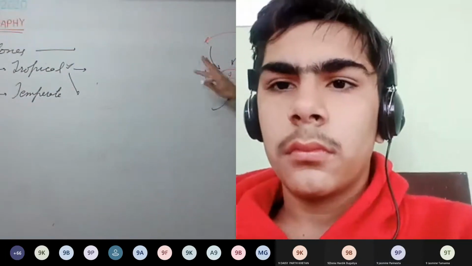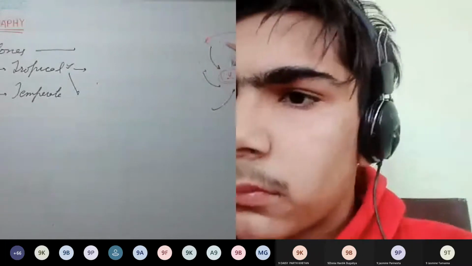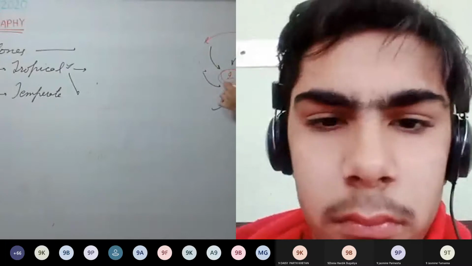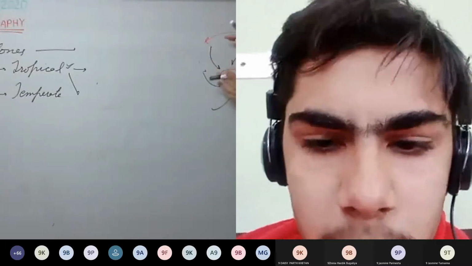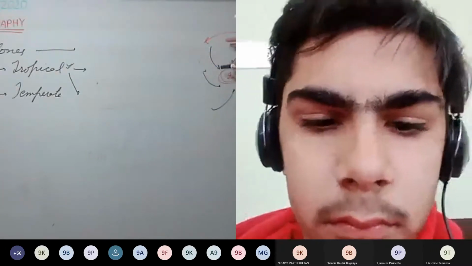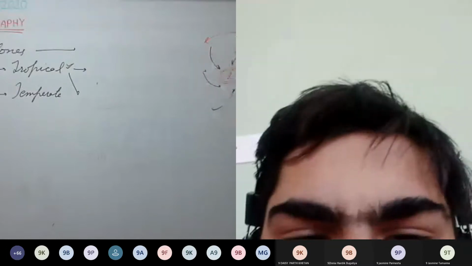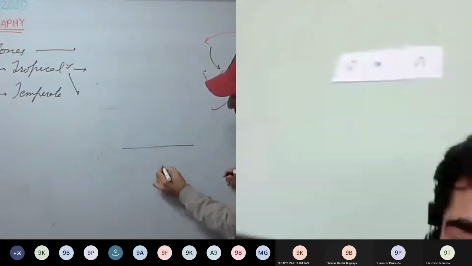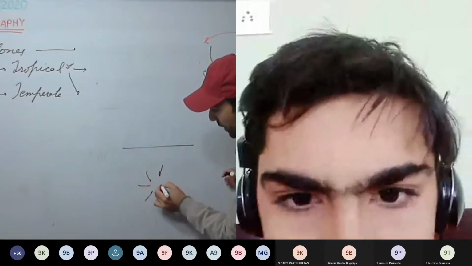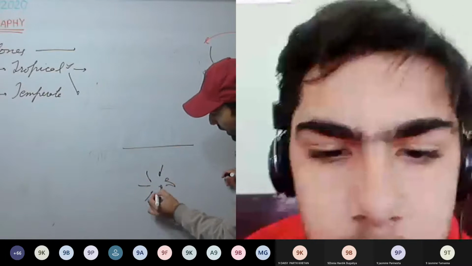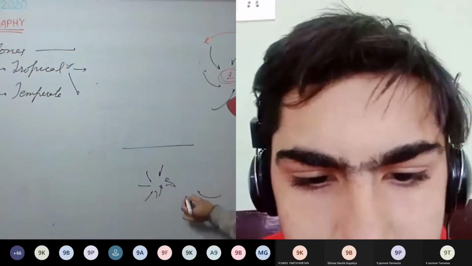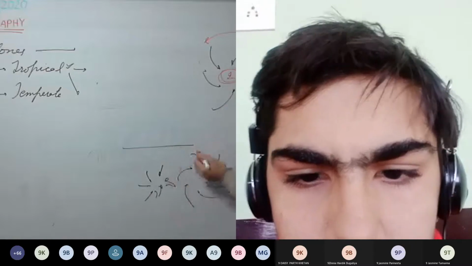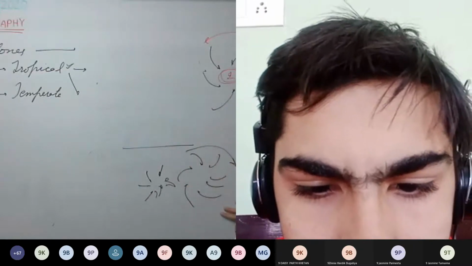Okay. And see here, in the northern hemisphere, it will be anti-clockwise because winds are deflected towards their right. As they rush towards the center, towards the eye of the low pressure, they get deflected towards the right, and this is how the cyclone is formed. But in the southern hemisphere, what happens? They are deflected towards their left. So this is how the cyclone will be formed. It will be clockwise in the southern hemisphere.